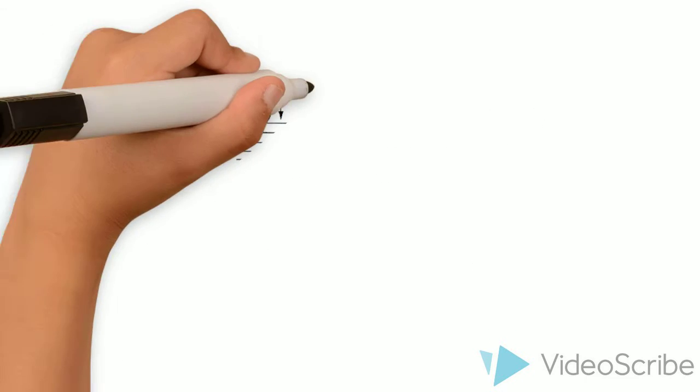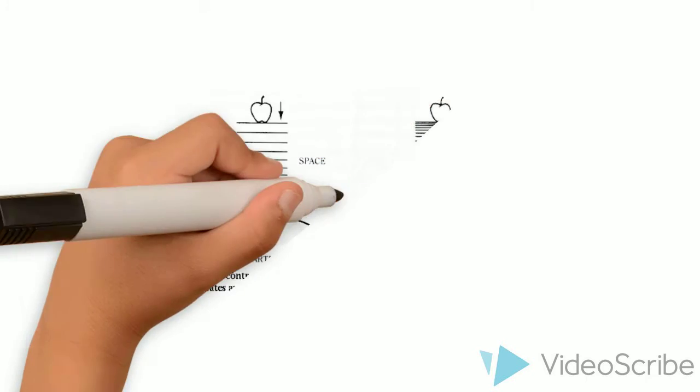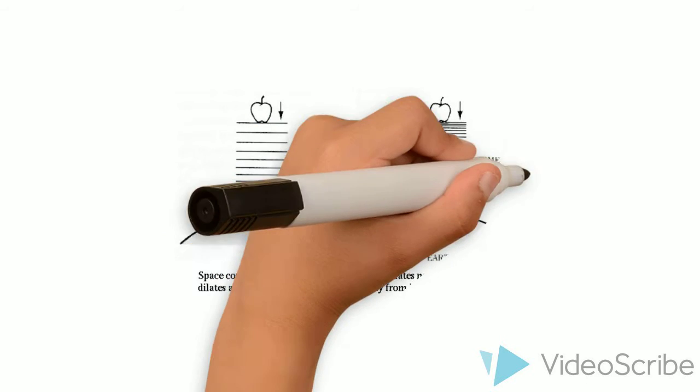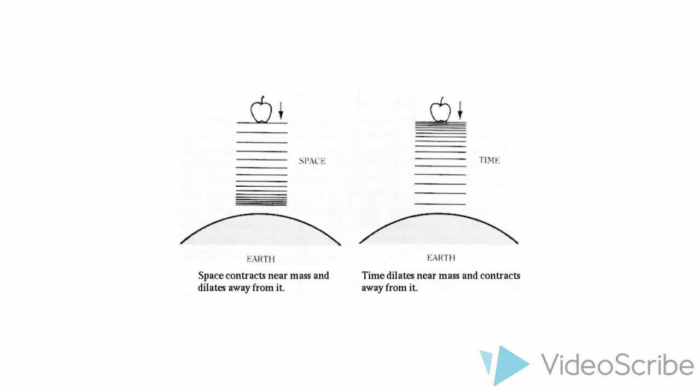In general relativity, space contracts near mass and dilates away from it, meaning the closer you get towards mass, the more condensed the flow of particles moving around it will be, creating a stronger downward force, creating what would be called, in Newtonian physics, gravity. On the other hand, you have time, which dilates near mass and contracts away from it, meaning the closer you get towards a larger mass, the slower time will move, while the farther away you get, the faster time will move.